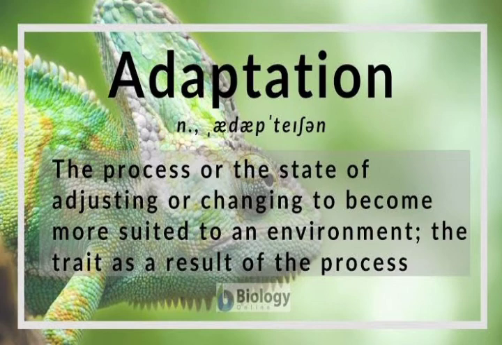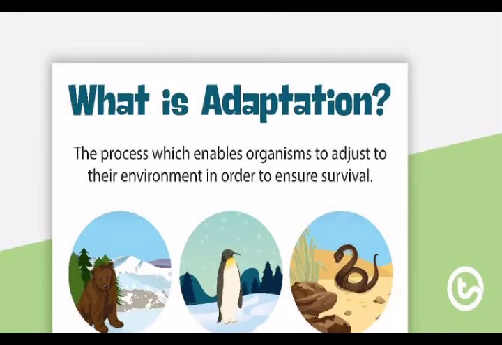For example, organisms living in the desert can survive on very little water and can tolerate very hot weather. Animals living in the Arctic region have lots of hair on their body so that they can tolerate the cold. All these organisms have adapted their bodies to their environment, and that is called adaptation. It is the process of adjusting to the environment to ensure survival.